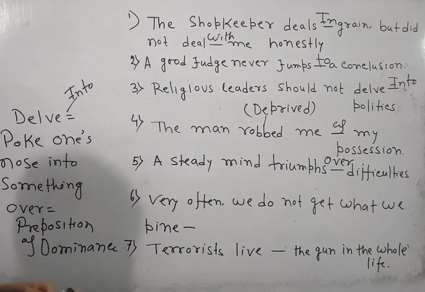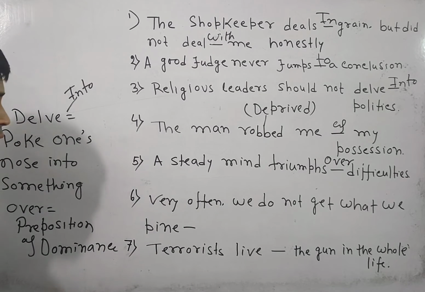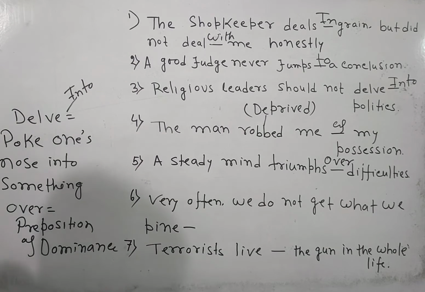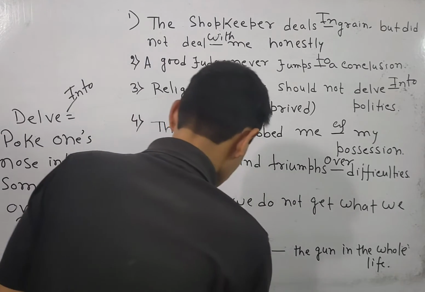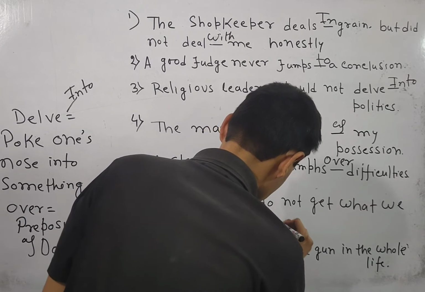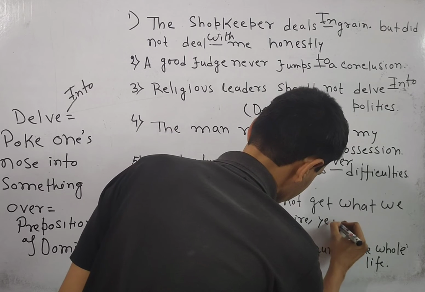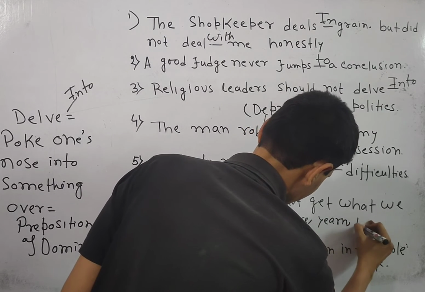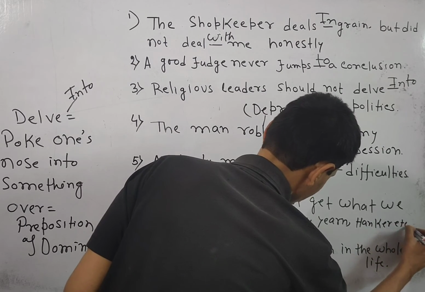Now if I just look over the next question, very often it's a phrase, it is called an adverbial phrase. We do not get what we find. Now what is the meaning of find? Find means crave or aspire. Now if I analyze the meaning of find, you can say it means crave, or you can say aspire, even you can say yearn, even you can say hanker. So there are many words.